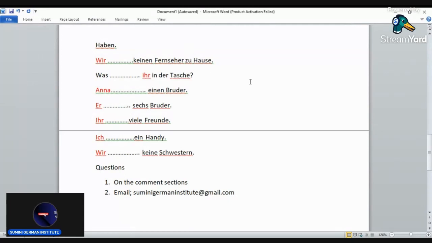So the good thing of A1 is you don't need to understand the whole sentence. You're supposed to just understand the concept. For example, here we are only concerned with the subject, so we are looking at the subject. The other part of the sentence, it's not a must for you to understand right away.